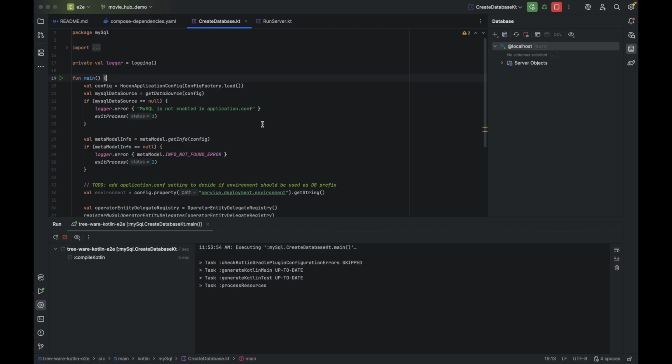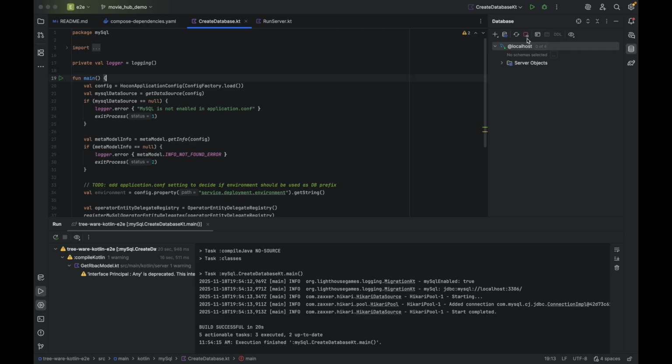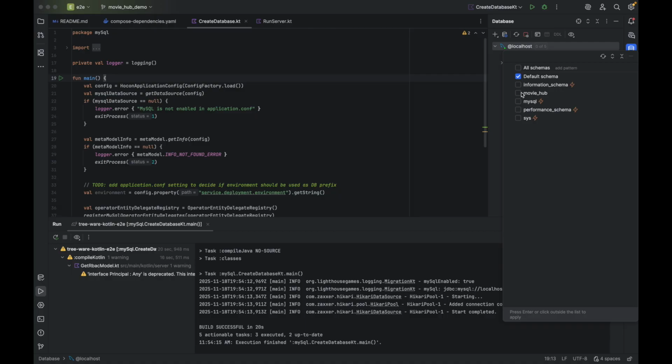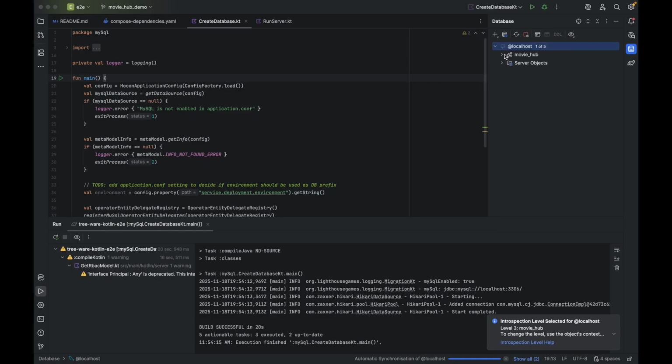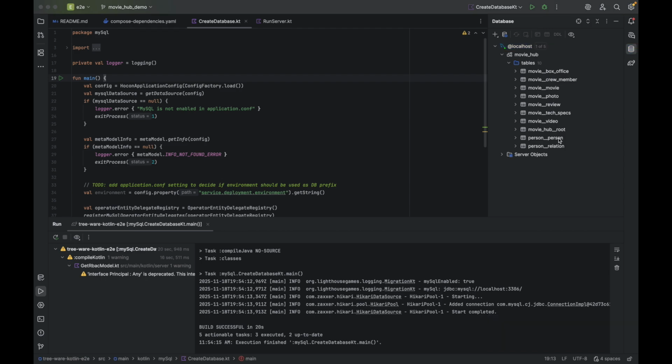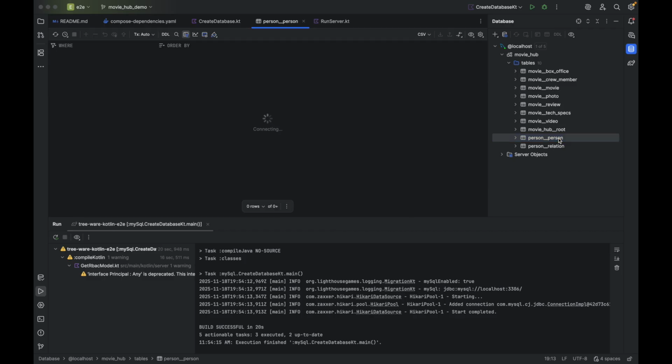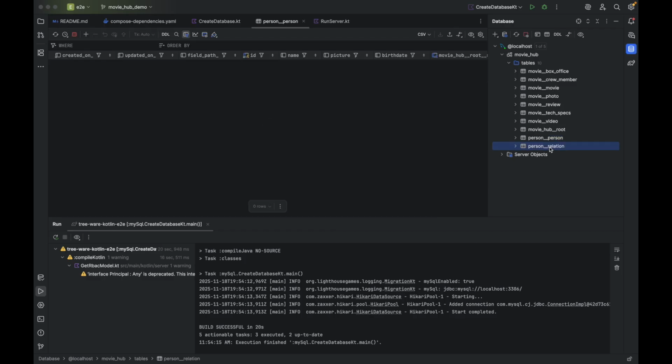And once that completes, we should see the tables for it. Once the script finishes, you can refresh your database view, and now you'll see that there is a movie hub schema. Let's open that up, and you can see that there are 10 tables created, one for each entity that we defined in the meta model. Let's view the tables for the person and relation entities. And as you can see, there are no rows in them.